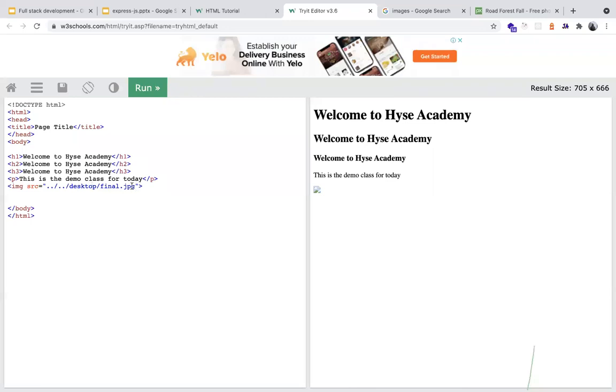Right, so this is how images will be displayed. This is the basic crux of how HTML will work, and eventually after learning the basics of HTML, we will go forward to Angular. Any doubts from your side, guys?